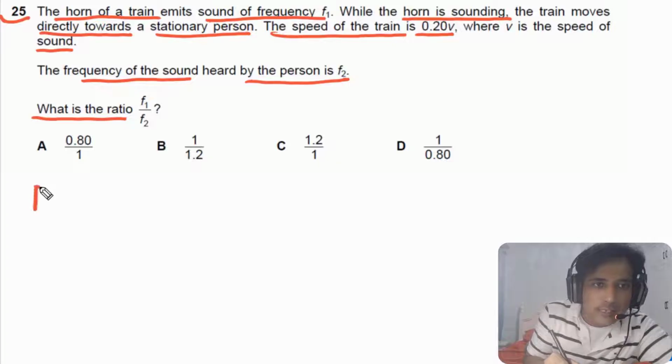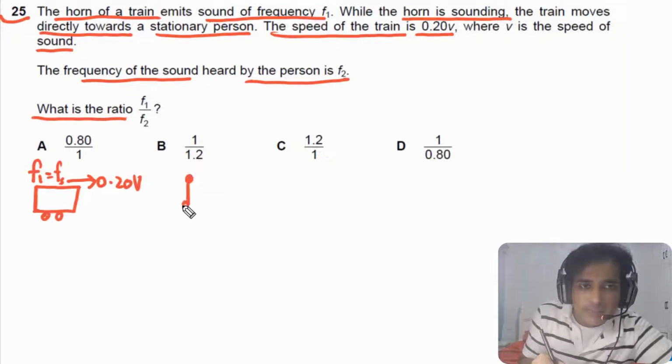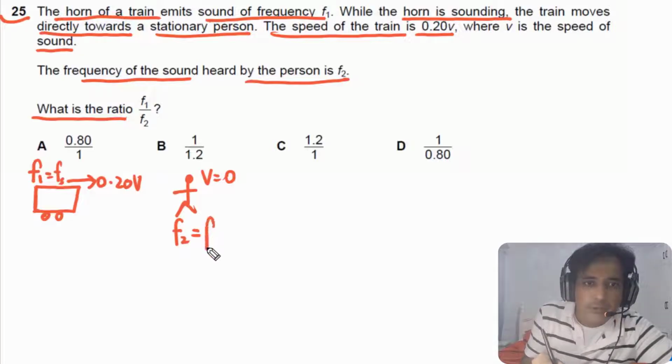First of all, let's get this one. This one is the train. This train is moving with speed 0.20 v, and the frequency produced by this train is f1, which is equal to the frequency of the source. The observer is standing in front of this train and is at rest, so we can say the speed of the observer is equal to 0. The frequency of the sound heard by this observer is f2, so this is the frequency of sound observed by this observer.